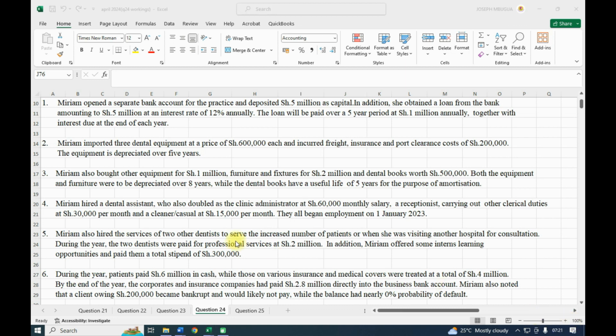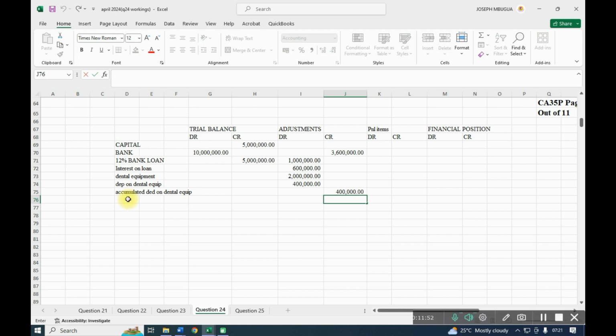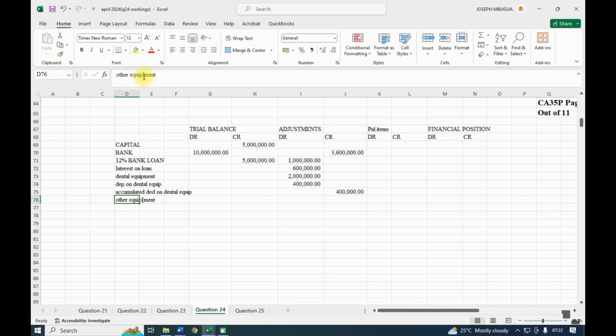So the next one, under number 3, Miriam also bought other equipment for 1 million. So we shall have other equipment for 1 million here.